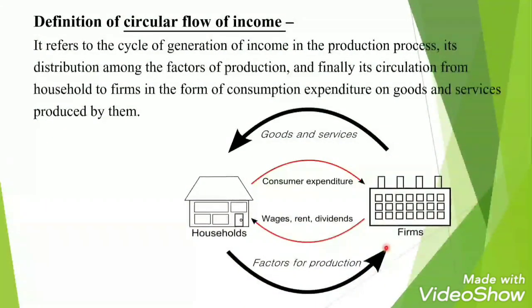Now let us define the circular flow of income. It refers to the cycle of generation of income in the production process, its distribution among the factors of production, and finally its circulation from households to firms in the form of consumption expenditure on goods and services produced by them.